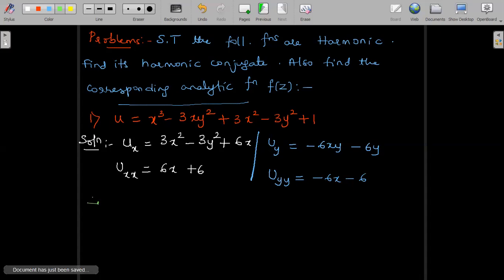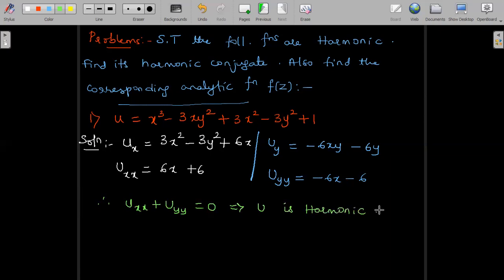So therefore, the first part of the problem says we have uxx plus uyy is equal to 0, which implies u satisfies Laplace's equation, hence u is harmonic, which is the first part of the problem for us. Now the second part of the problem is to find its harmonic conjugate. Given u, v is the harmonic conjugate. So we have to find v.